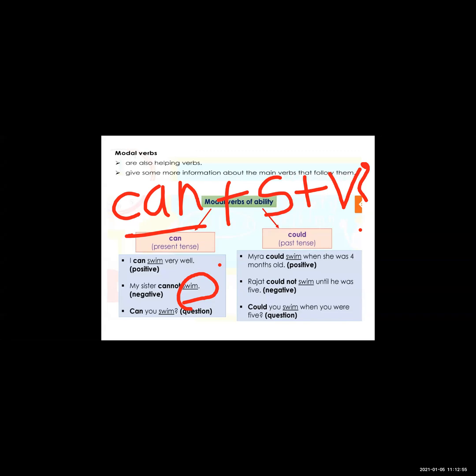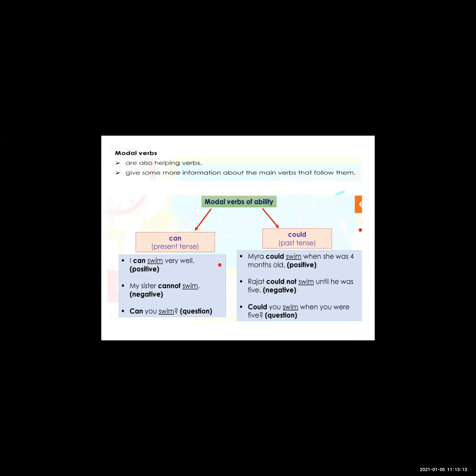Okay, so what is the function of can? For showing the ability of the noun. Showing ability. Okay, but can we use in the present tense. Now see about could. Second modal auxiliary verb is could, and could we use in past tense. Okay, when we have to talk about the past and when we have to show the ability at that time, we use could.